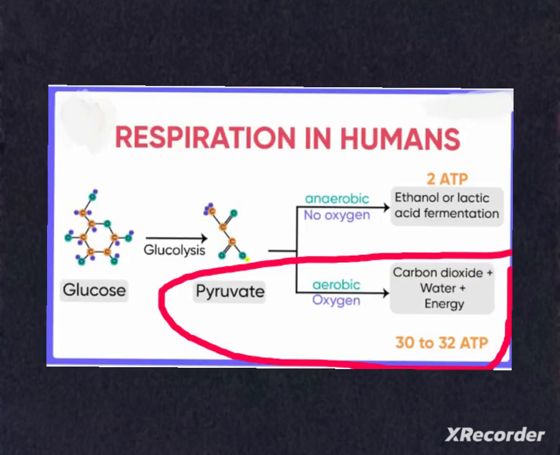So, here in aerobic respiration, glucose, that is a 6 carbon molecule in the cytoplasm, breaks down into pyruvate, a 3 carbon molecule, gives rise to carbon dioxide and water and releases energy in the presence of oxygen, and this takes place in mitochondria and also cytoplasm. This is how aerobic respiration goes on.